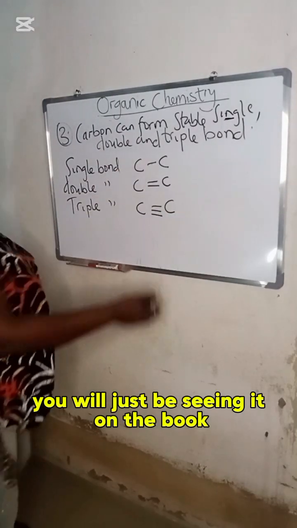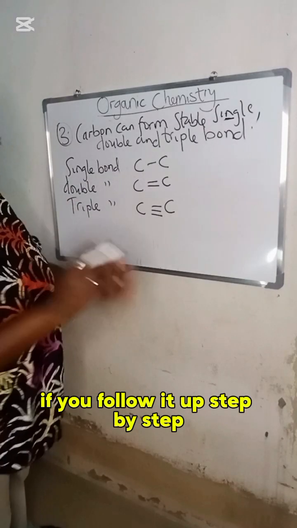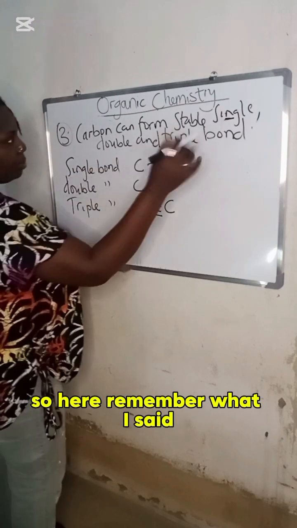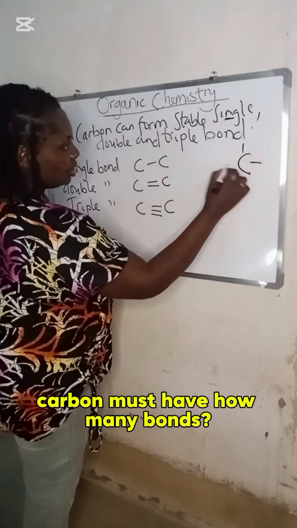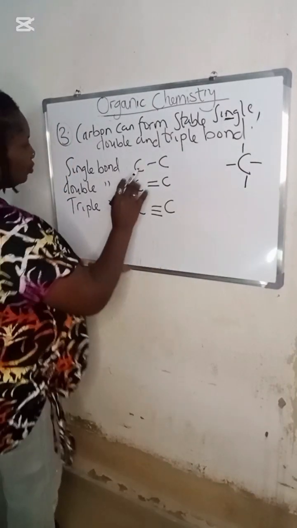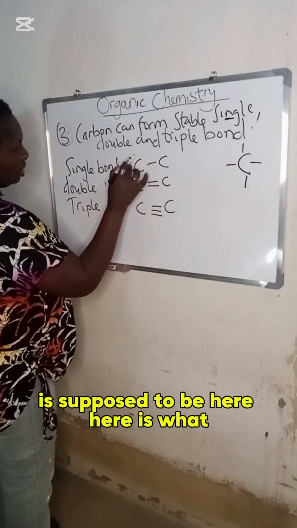You will just be seeing it in the book. Organic chemistry is just very simple. If you follow it up step by step, you understand it very well. You should not be scared about it. So here, remember what I said: carbon must have 4 bonds surrounding it. If not, it's not correct. So how many hydrogen atoms are supposed to be here?